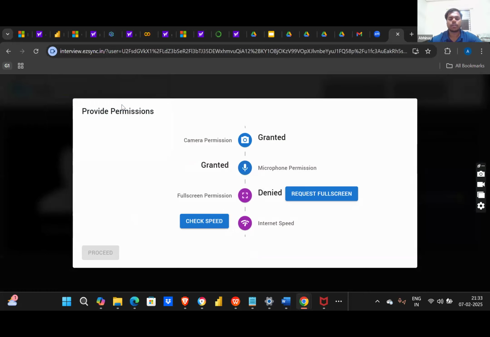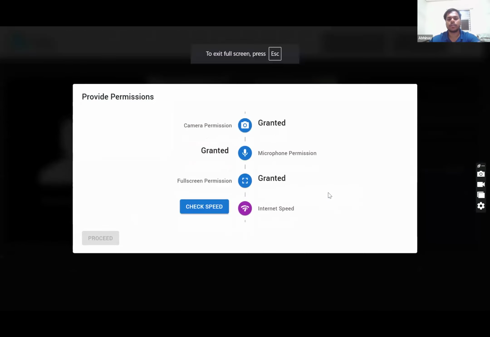Now request the full screen access, so you can't open other tabs. If you do, it will show you a warning. Check your internet speed. It should be greater than 2.5 MB per second so that the complete software can run very smoothly. Check speed again. If it is low, hit retry. Now good to go. You can click on proceed.